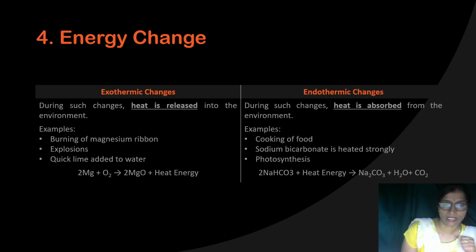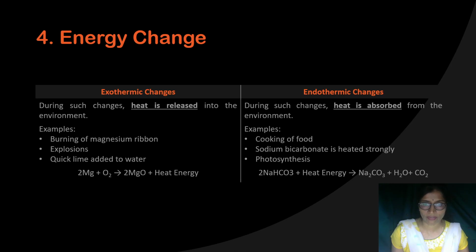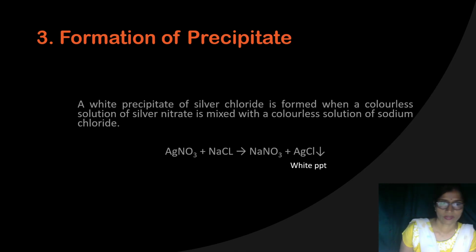Another example I am giving you is ferrous sulfate solution. Ferrous sulfate is a water soluble salt, it will dissolve in water and give you a transparent but not colorless, sea green colored solution.